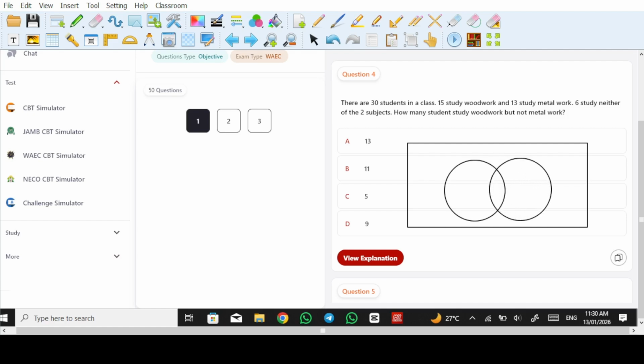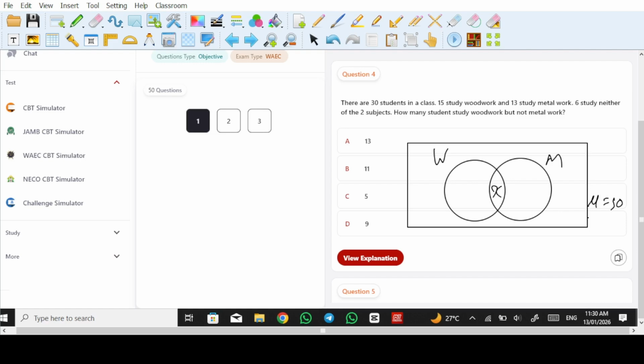So remember, we have metalwork and woodwork. So let's use W for woodwork. Let's use M for metalwork. Okay, so there are 30 students in a class. That's the universal set. So our universal set is equal to 30 here. So we're going to say let the number that study both be x. That's where we start from.